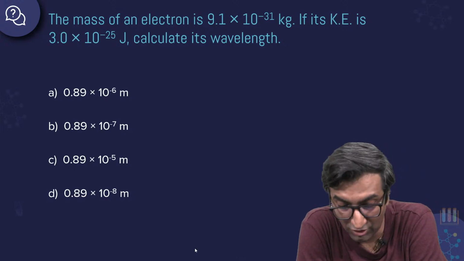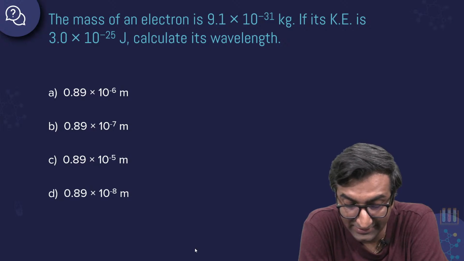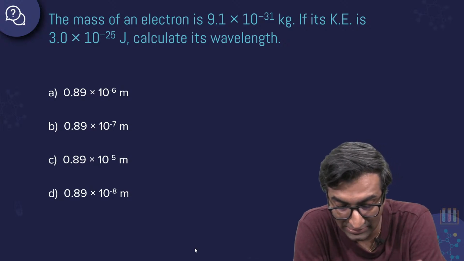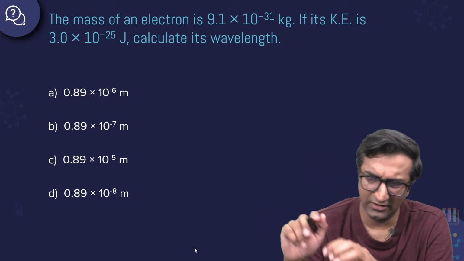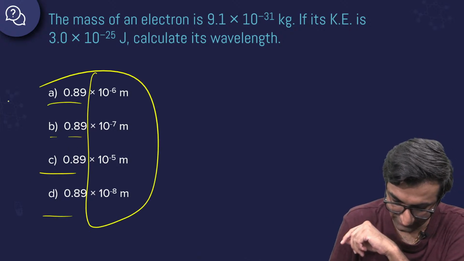The mass of an electron is 9.1 into 10 power minus 31 kilogram. If its kinetic energy is 3 into 10 power minus 25, calculate its wavelength. The interesting thing is all these numbers are the same. You only have to figure out this.